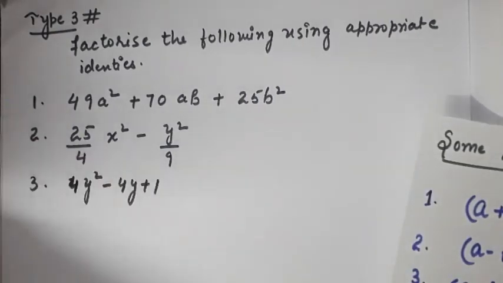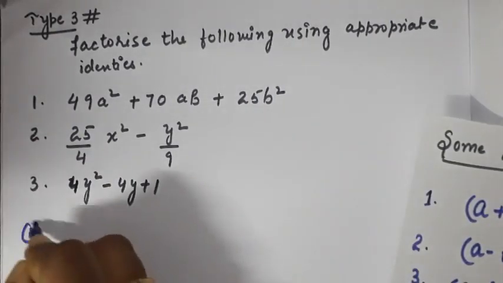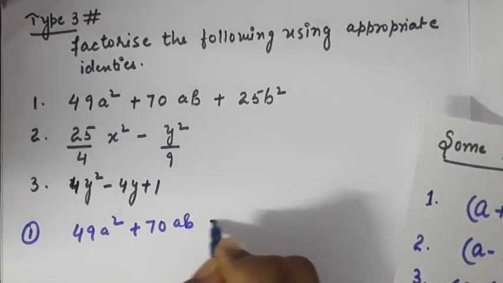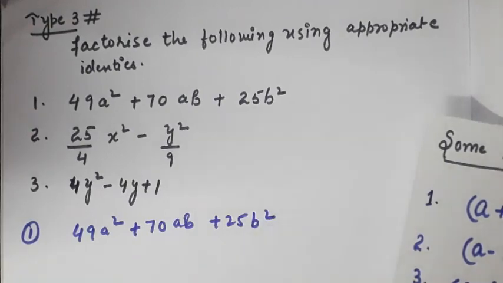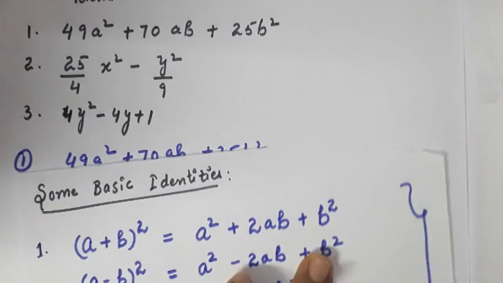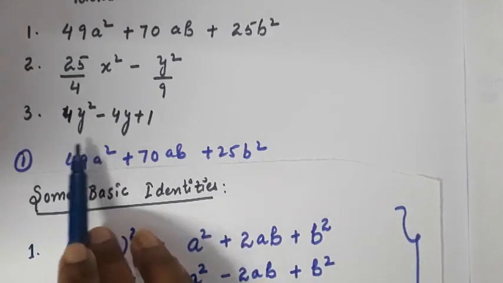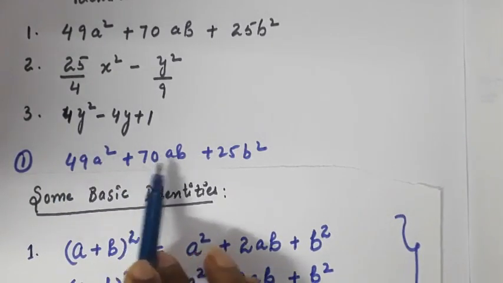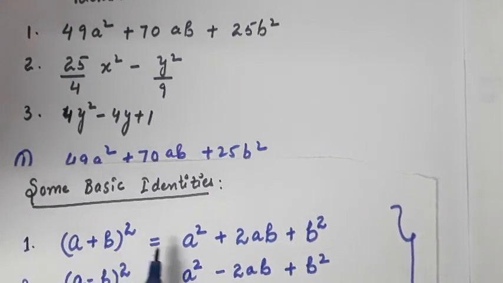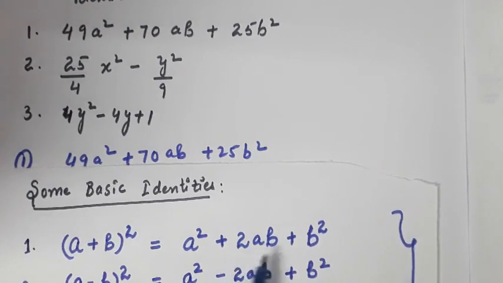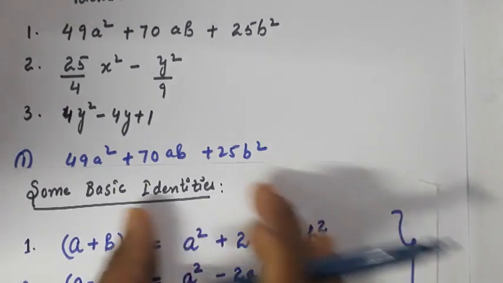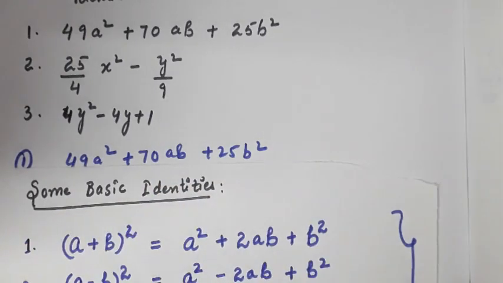The first question is 49a square plus 70ab plus 25b square. Now see this expansion and try to relate it. See, it looks like a square plus b square plus 2ab, right? So it relates quite well with this expansion, that is a square plus 2ab plus b square. Now we have to factorize this expansion into a plus b whole square. Okay, so let's see.